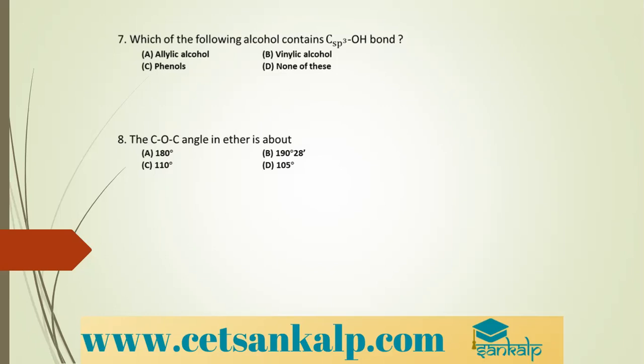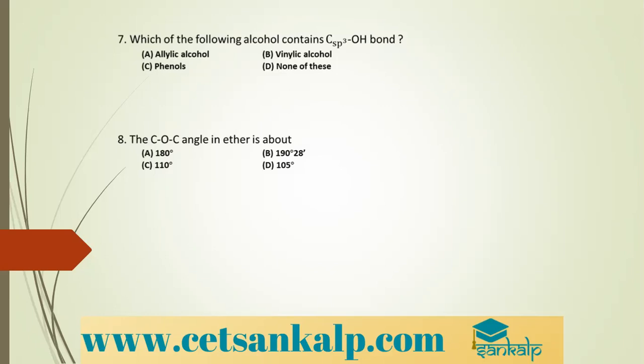Yes, so in this class of alcohols, the OH group is attached to sp3 hybridized carbon atom of an alkyl group. So these are further classified. So carbon, sp3 hybridized and OH group. These are further classified into primary, secondary, tertiary alcohols. Then you have allylic alcohols and then you have benzylic alcohols. Correct? Allylic and benzylic. So here you have primary, here you have secondary, and here you have tertiary, like this. Allylic, C double bond C and then COH.